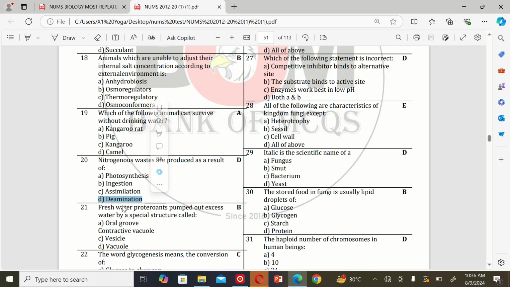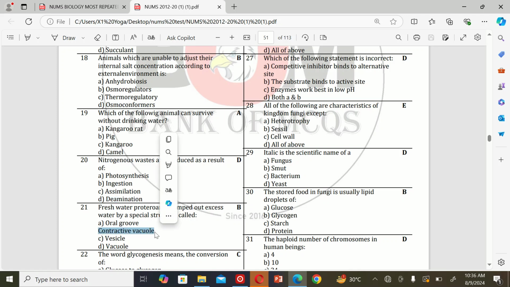The next MCQ: freshwater protozoans pump out excess water by a special structure called A. Oral groove, B. Contractile vacuole, C. Vesicle, and D. Vacuole. So the correct option is B.